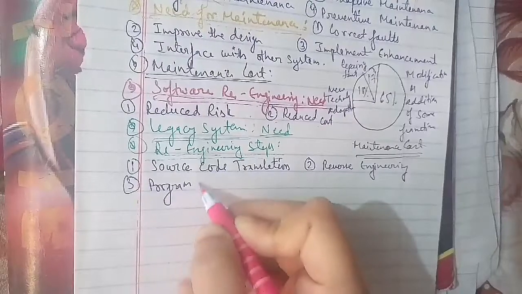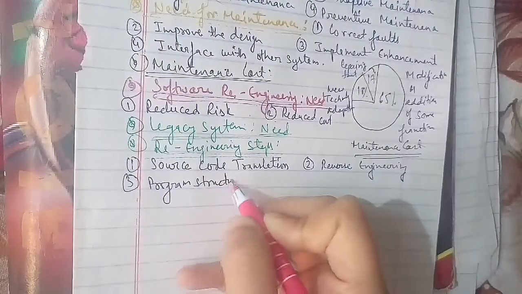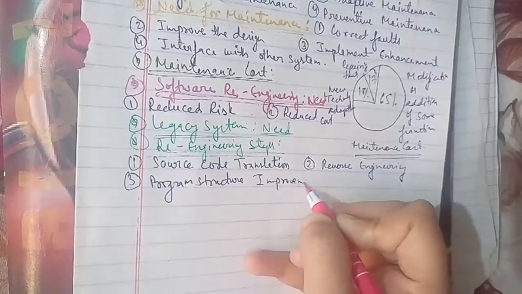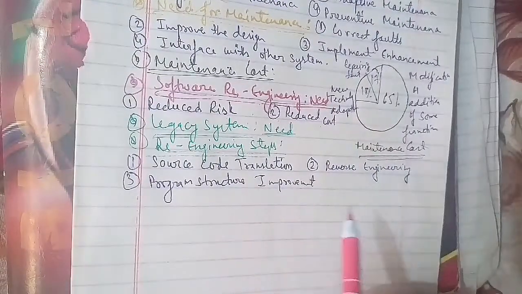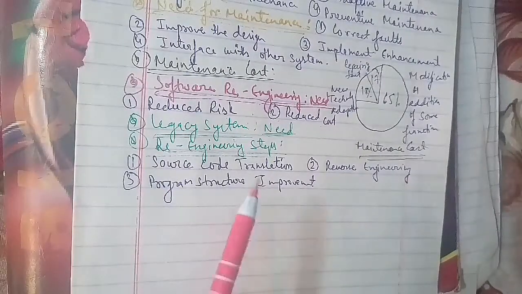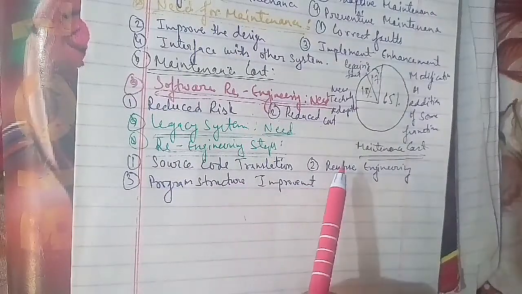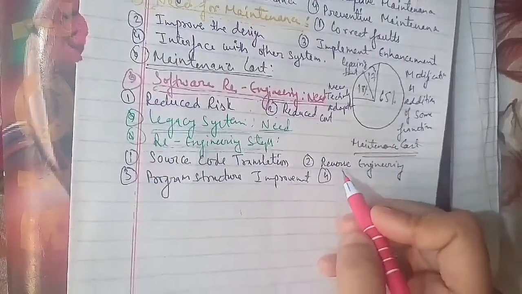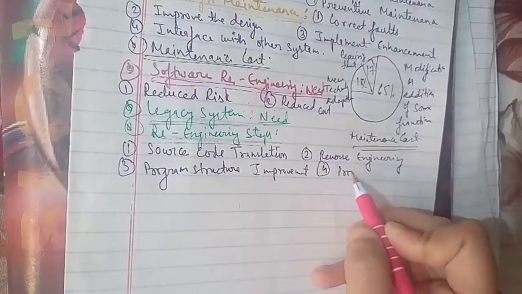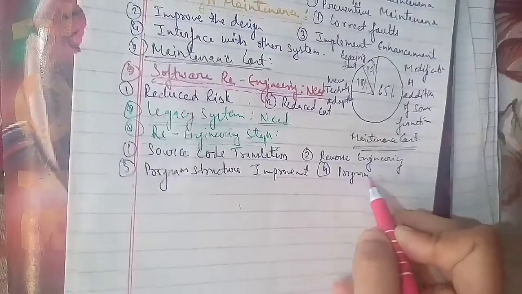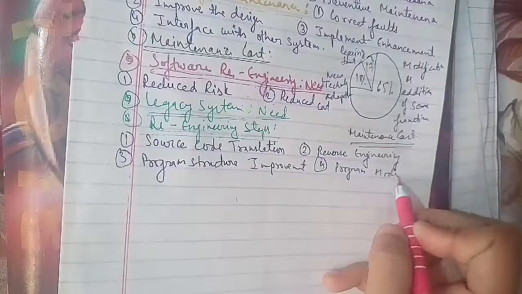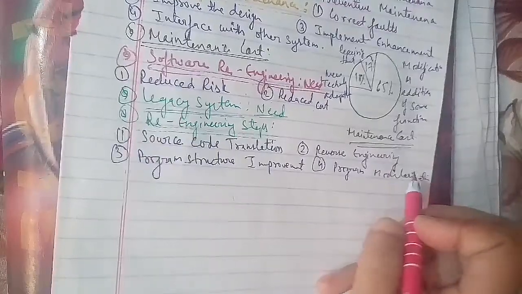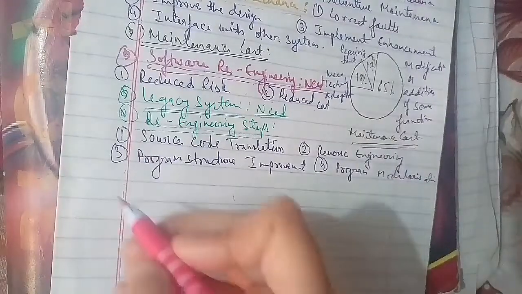The fourth is program modularization, in which the program structure is reorganized. The fifth is data re-engineering, which finally cleans up and restructures the system data.